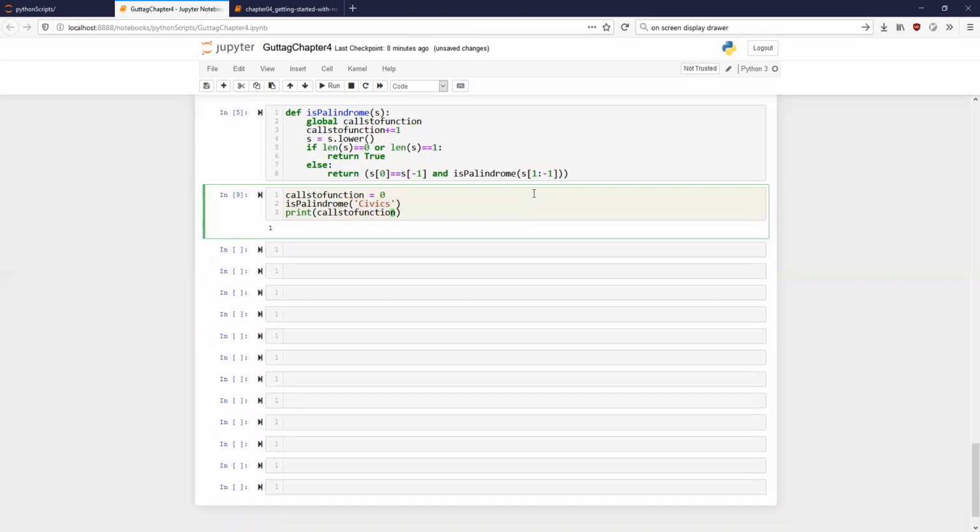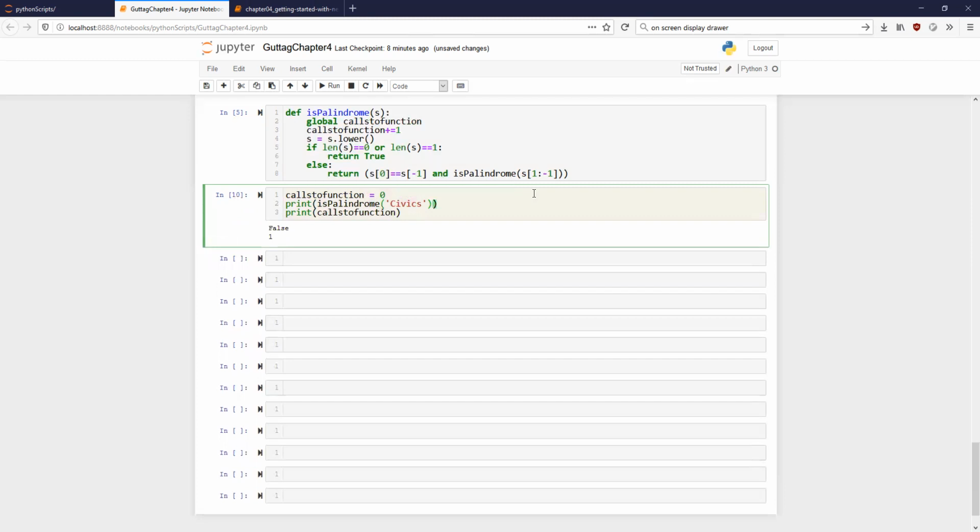How many times is it being called? 1. Can you explain why it is being called only once? Obviously, the answer is false. But why is it being called only once? Sridhar, any idea? It will check only one condition.